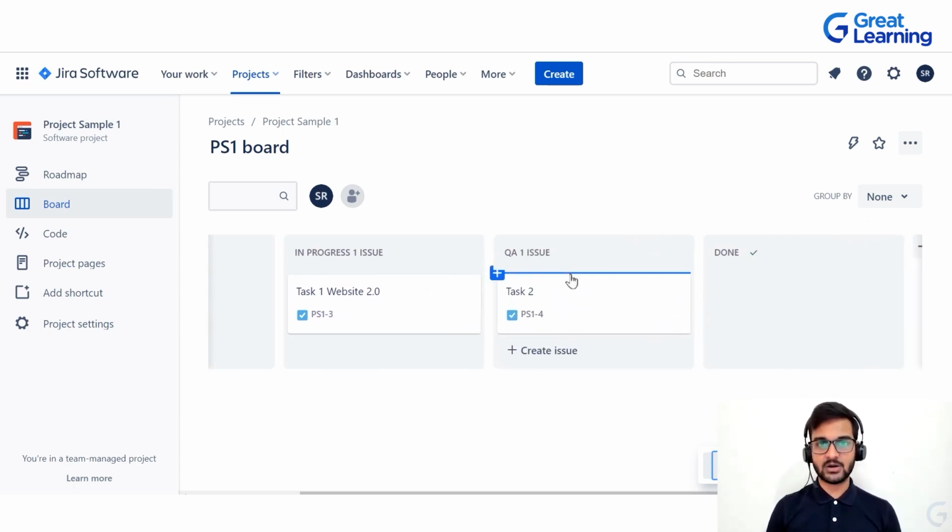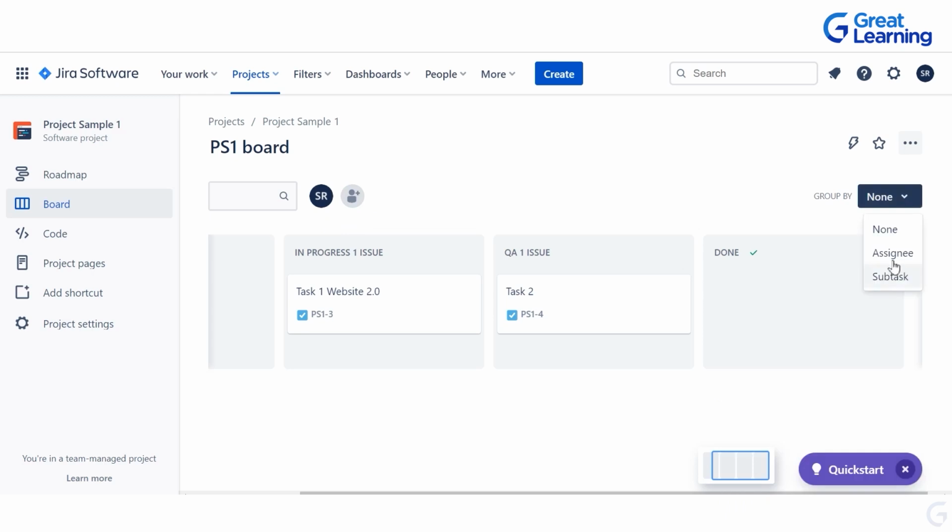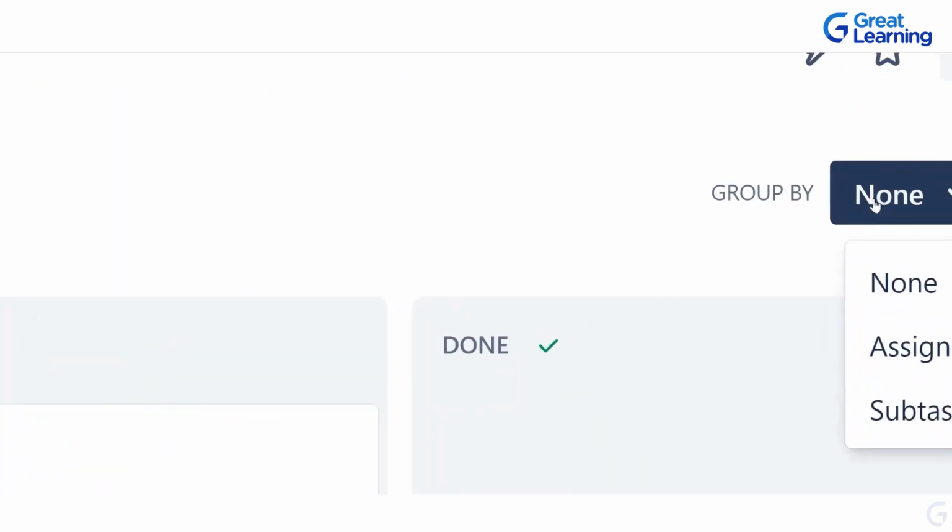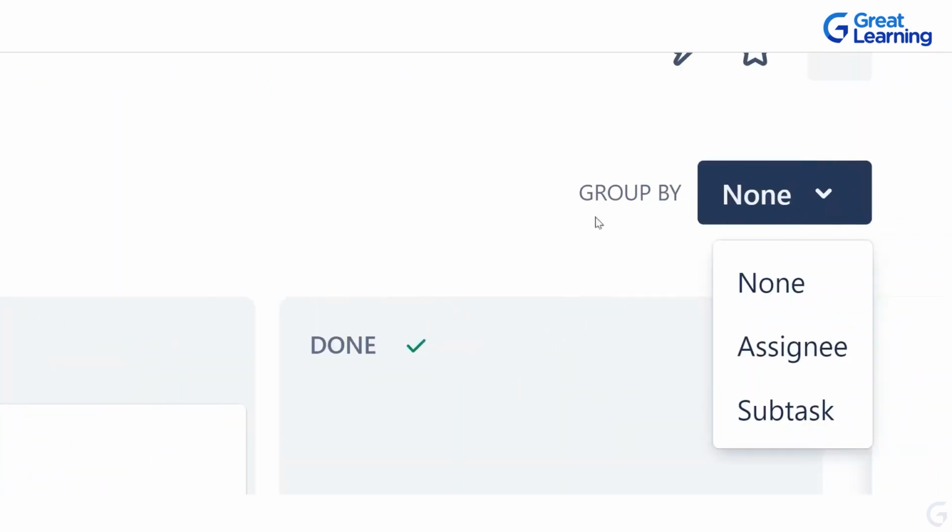So that's how it works, and you can create different tasks in one project and you can see who exactly is assigned to that particular task. So right now there is nobody other than me, so only my name is coming over here. But if I want to add more people, add teams, that can also be done, and we can also see who are the assignees for a particular project. And then if you want to group this by assignees or by subtasks, that can be done from this particular button which says group by assignees or subtasks.